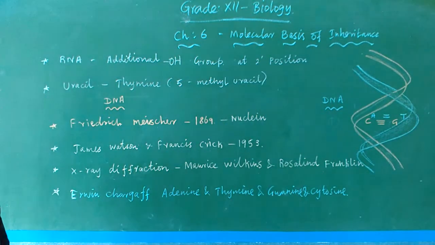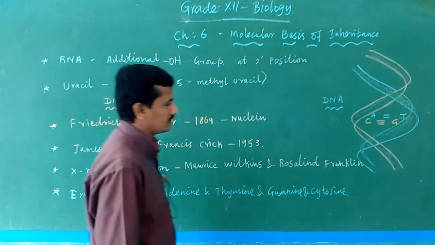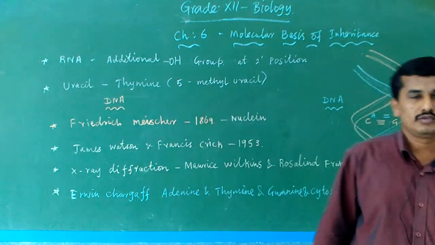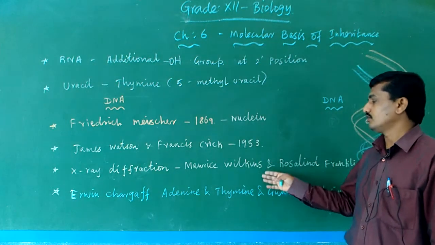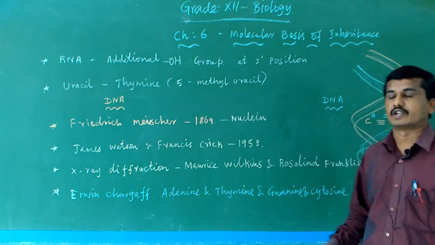With the use of their X-ray diffraction method, James Watson and Francis Crick in 1953 identified the double helical structure of DNA.